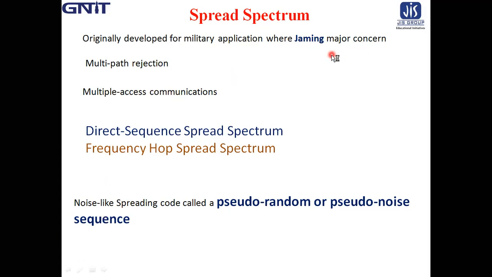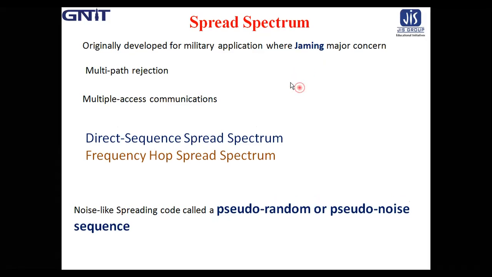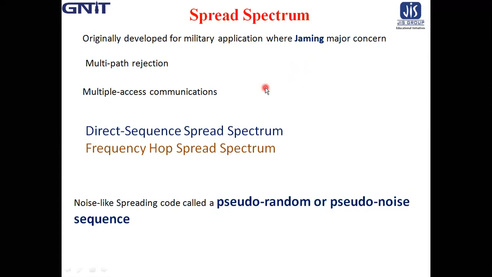However, there are civilian applications that also benefit from the unique characteristics of spread spectrum modulation. For example, it can be used to provide multipath rejection in a ground-based mobile radio environment.